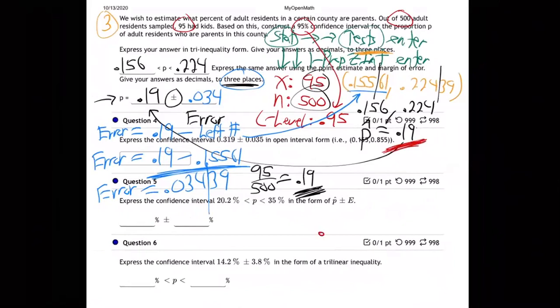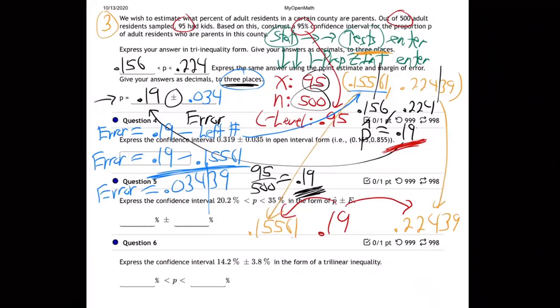We're saying 19% is the middle, go back some amount, go forward some amount, and we know the left edge is 0.15561, and the right edge is 0.22439 for our interval, right? That's the left and the right. And 19 is the middle. That's what our calculator told us. So basically, the error margin is how much it goes forwards and backwards from the 19%.